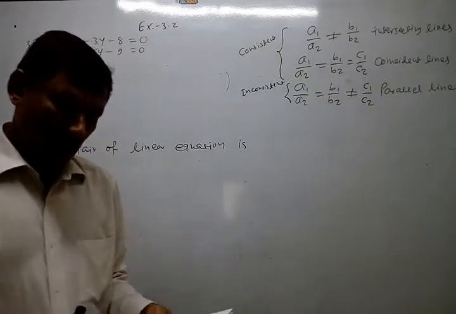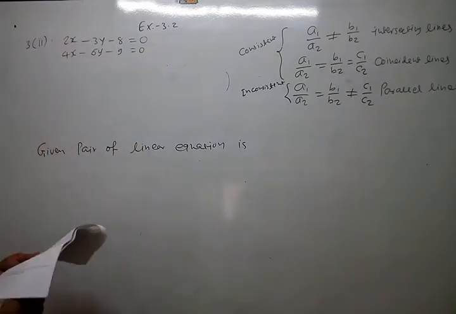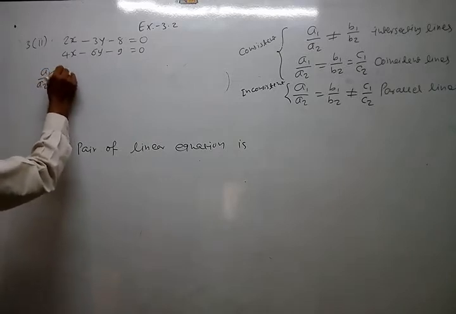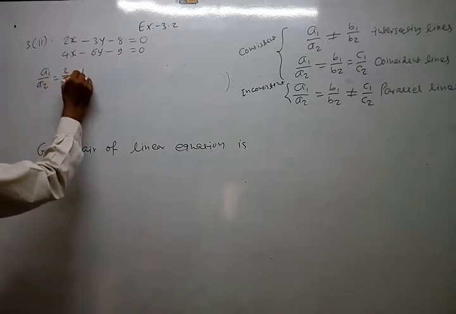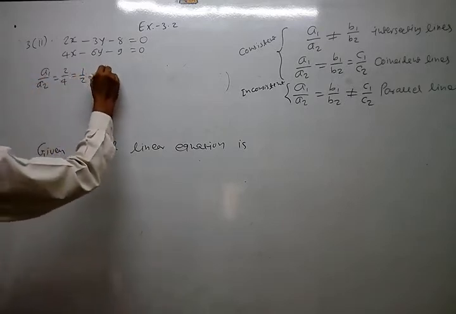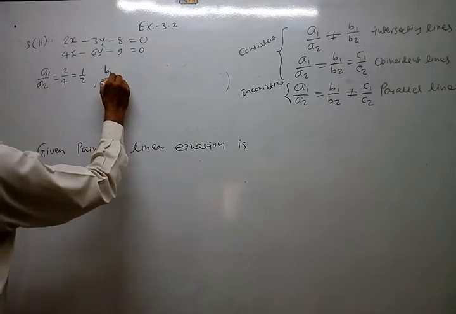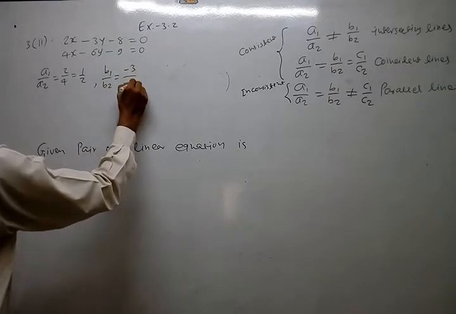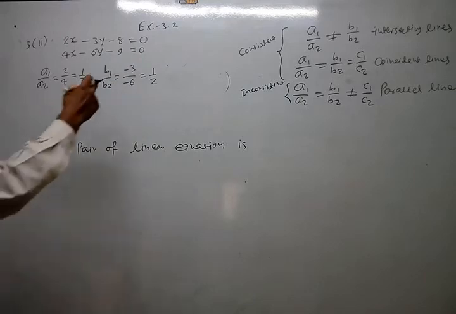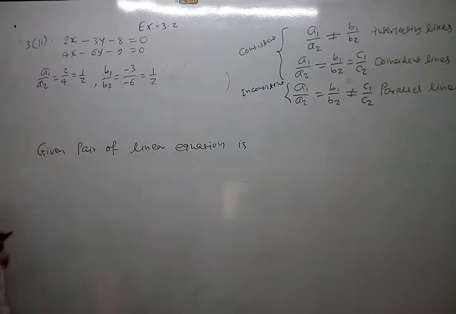Again, write it down. a1 upon a2 is equal to 2 upon 4, equal to 1 by 2. Simplify. b1 upon b2 equal to minus 3 upon minus 6, also 1 by 2. Why? Minus minus is plus, and 3 by 6 is 1 by 2.